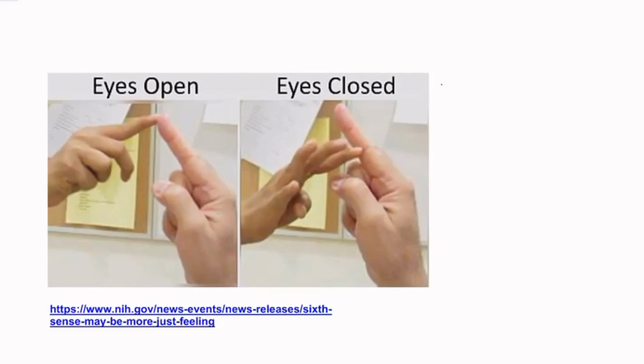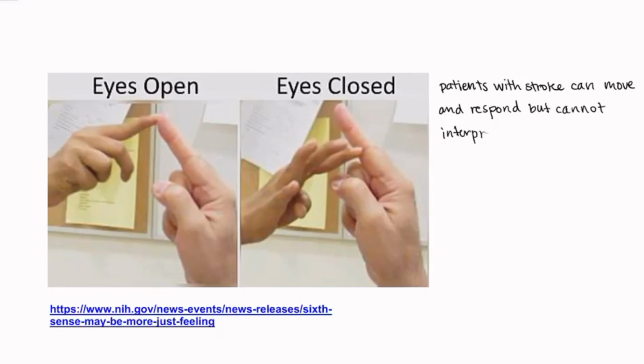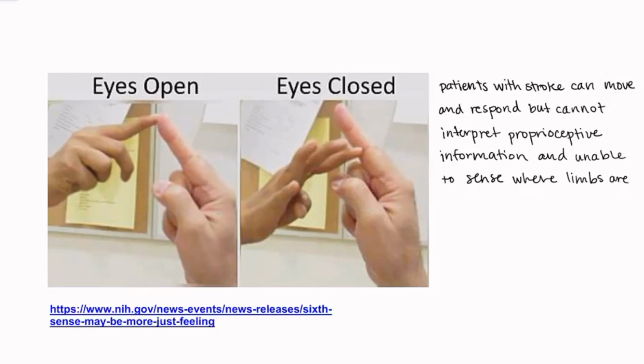The muscle spindles should behave abnormally or have no firing rates at all, but patients with stroke are still able to move and respond. They just cannot interpret any proprioceptive information that is received and are unable to sense where limbs are and how much force, amplitude, or speed is being used.